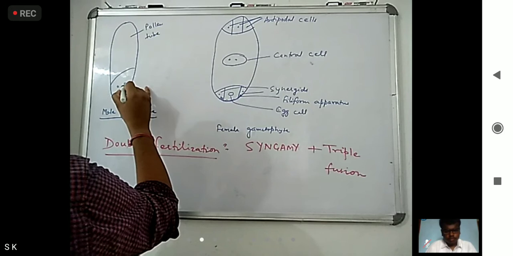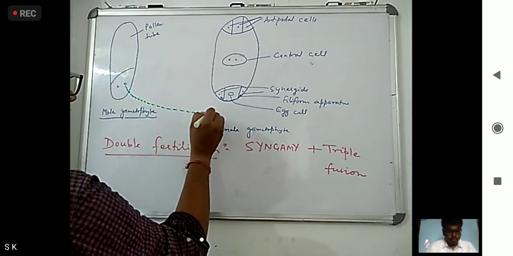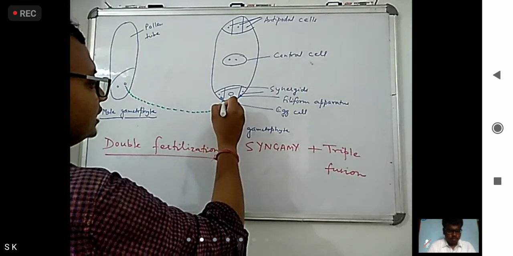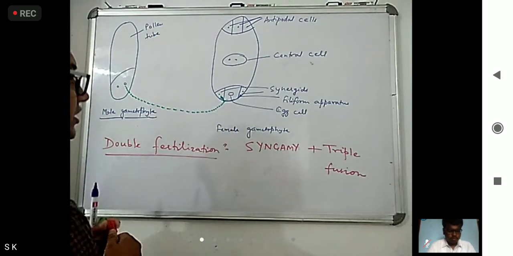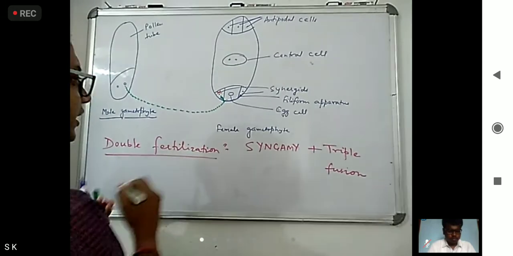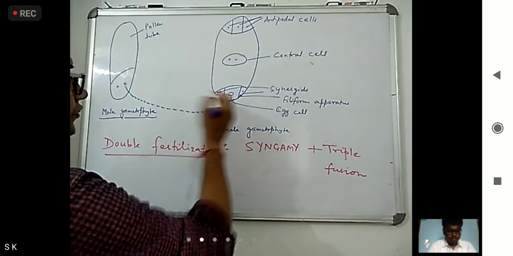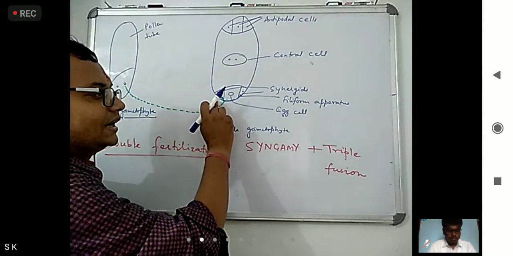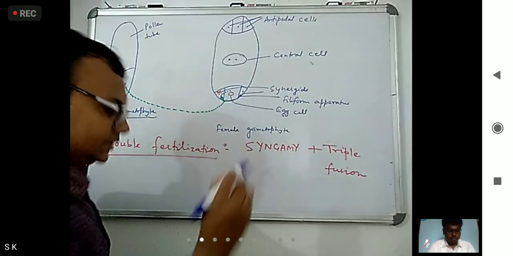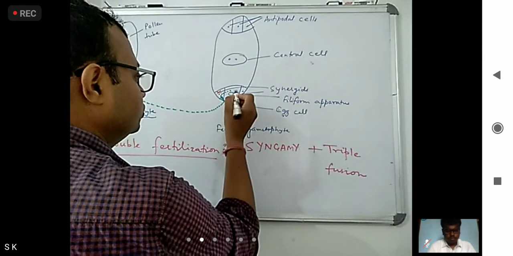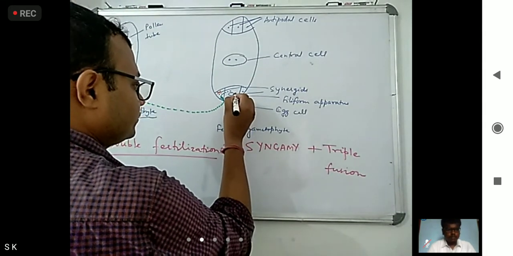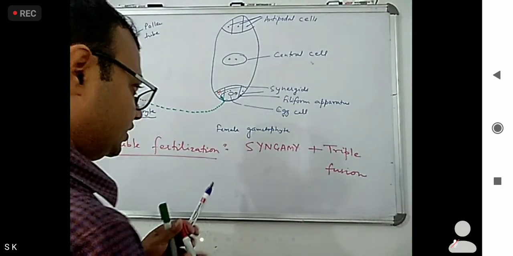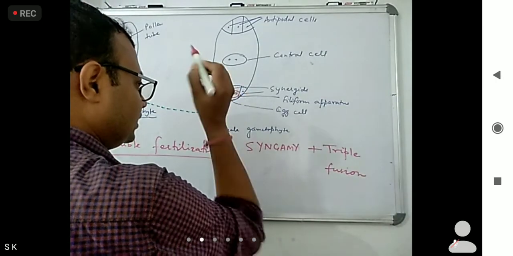The first male gamete enters through the micropylar end and degenerates the first synergid. The filiform apparatus is activated and gives direction to this male gamete, and it enters into the egg cell for fertilization.